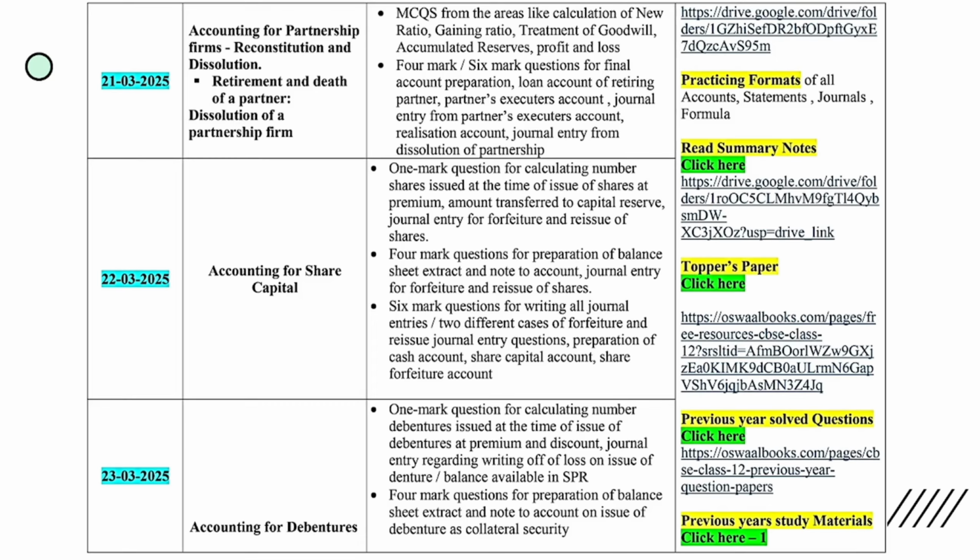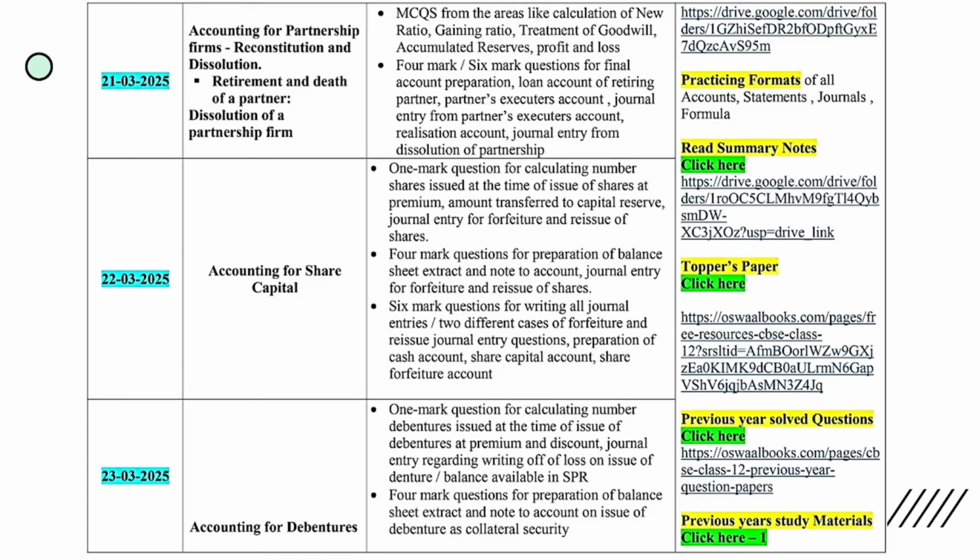And accounting for share capital: the next day, you can spend a full day on it, where you will get a lot of 1 mark questions like calculation of number of shares issued and amount transferred to capital reserve, journal entry for the forfeiture or reissue of shares. 4 mark questions you can predict from the area, extract of balance sheet and note to accounts, journal entry related to forfeiture and reissue. In the sample paper also they asked a 3 mark question regarding forfeiture and reissue of shares. Definitely there will be one 6 mark question.